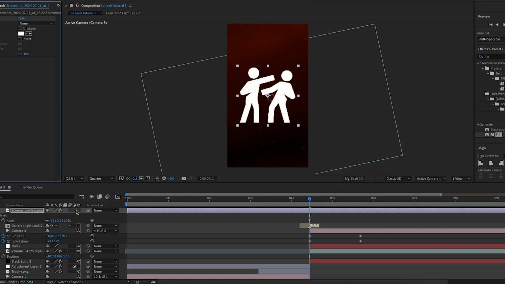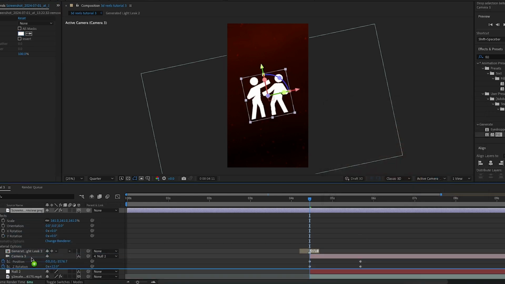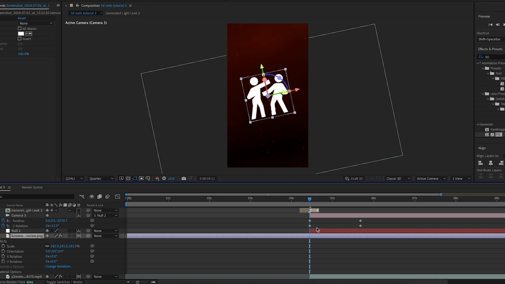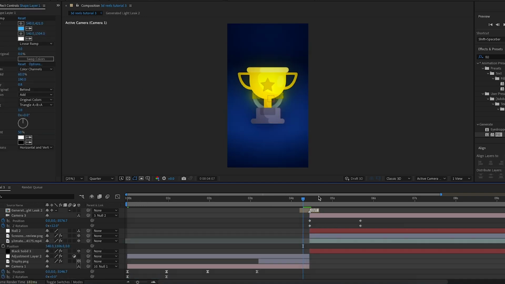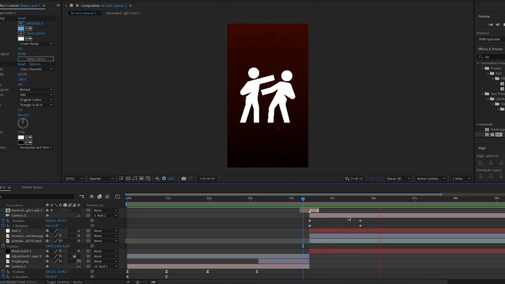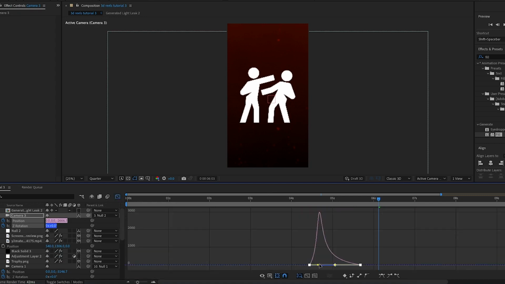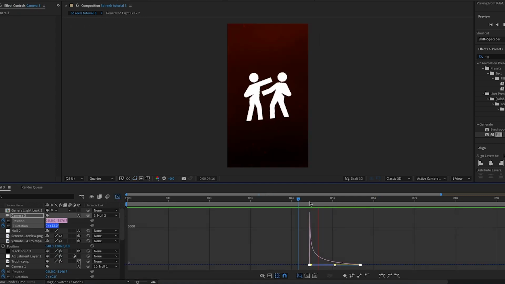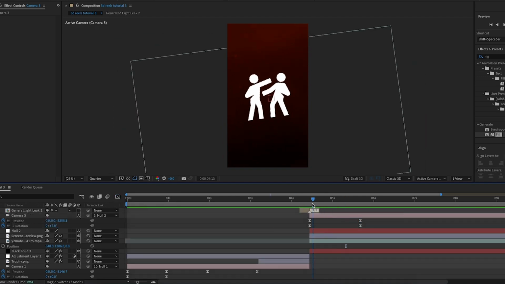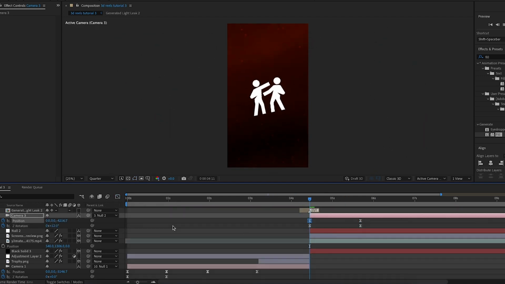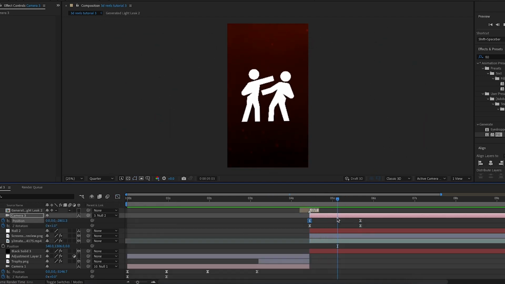And I'll also make it 3D, and I'll put it below the new null. And I'll also trim it at the same point as the rest of them. And as you can see now, it scales in. I'm going to highlight these 4 keyframes, I'll press F9, and in the graph editor, I'm going to create a steep peak right at the start. And as you can see now, it rotates and scales in, but it's not really scaling in enough. So I'm just going to move the camera a bit further away by changing the 3rd position value.